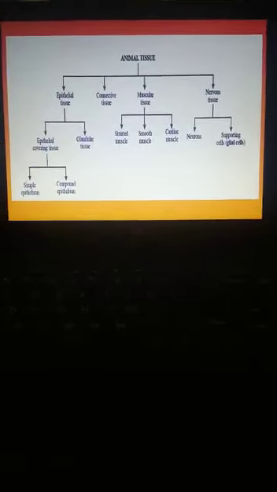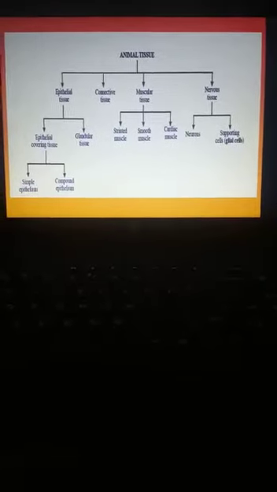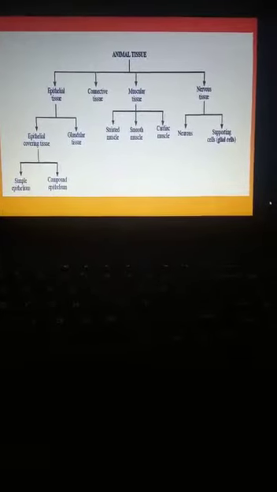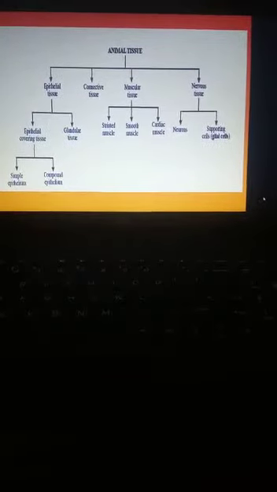Now we are going to see the subdivision of each tissue. Epithelial tissue is again divided into epithelial covering tissue and glandular tissue. Then the epithelial covering tissue is again divided into simple epithelium and compound epithelium. Connective tissue includes blood and lymph.